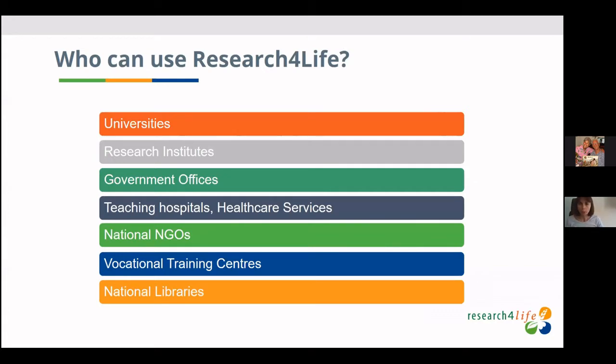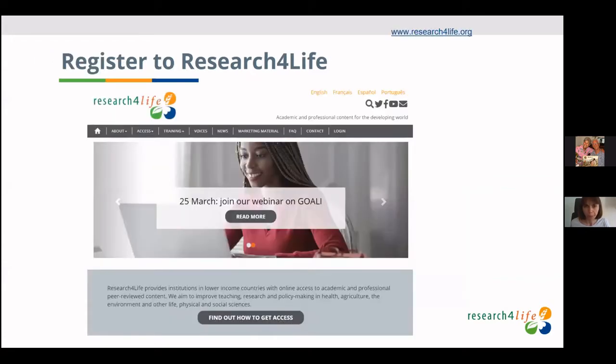So who can use Research4Life? Local, not-for-profit, and government institutions can register. Here is a list of the main types of institutions, like universities, research institutes, government offices, NGOs, or national libraries. In case you know an institution in your area which is not yet registered, please spread the word and encourage them to register.